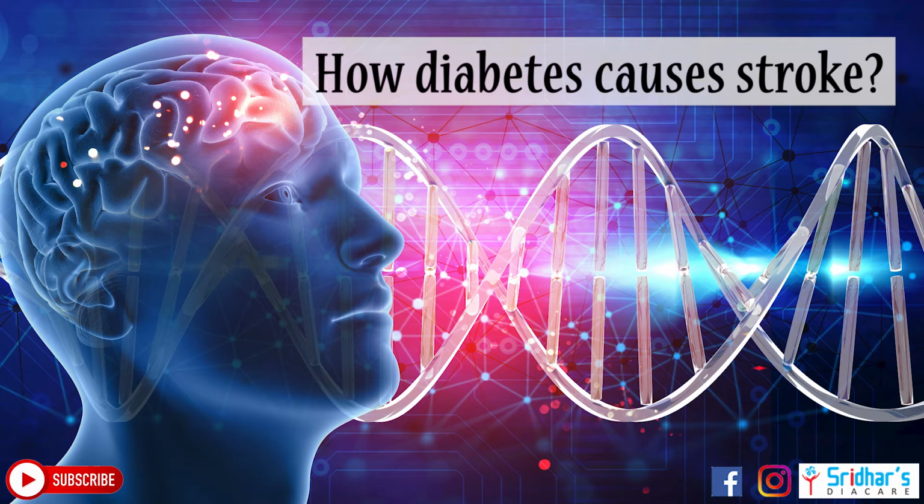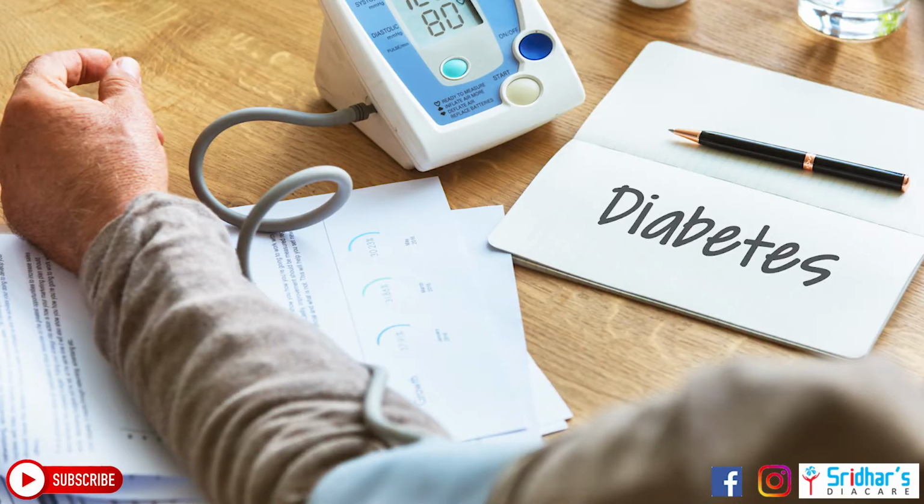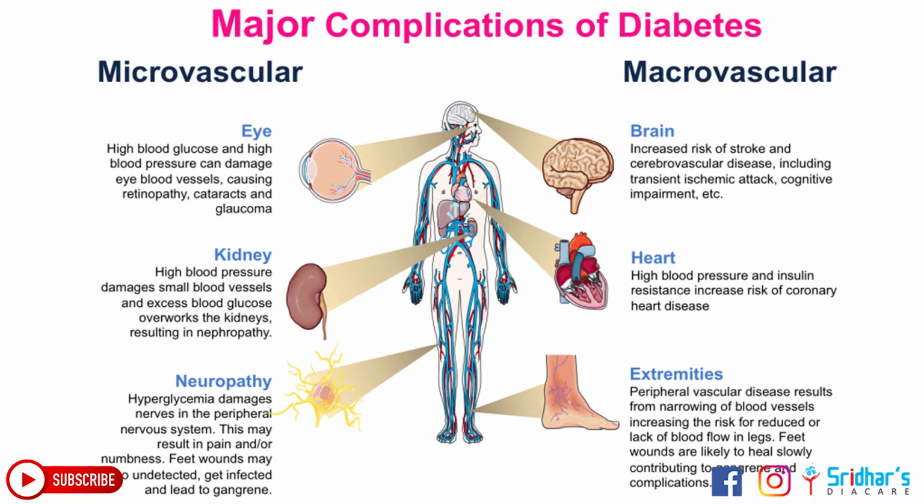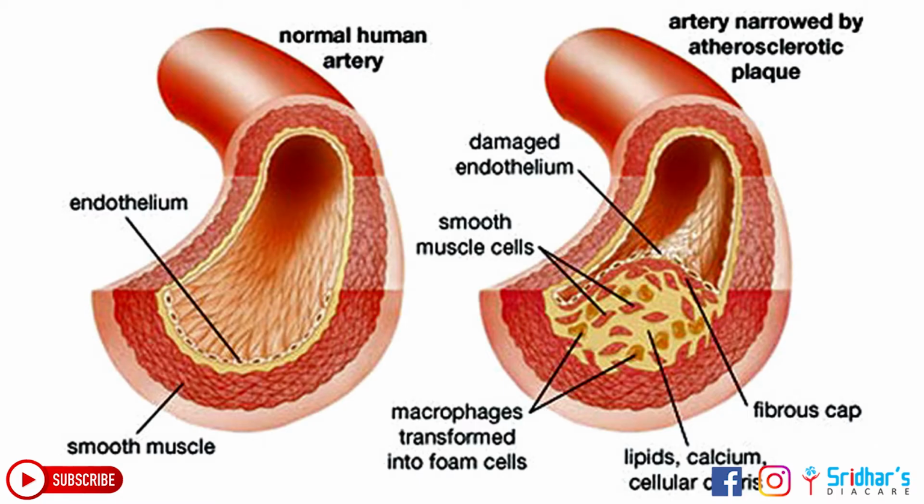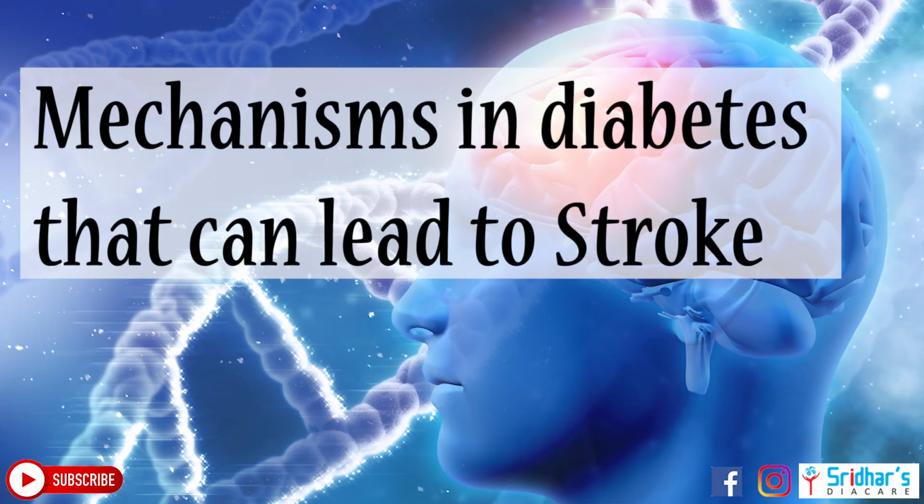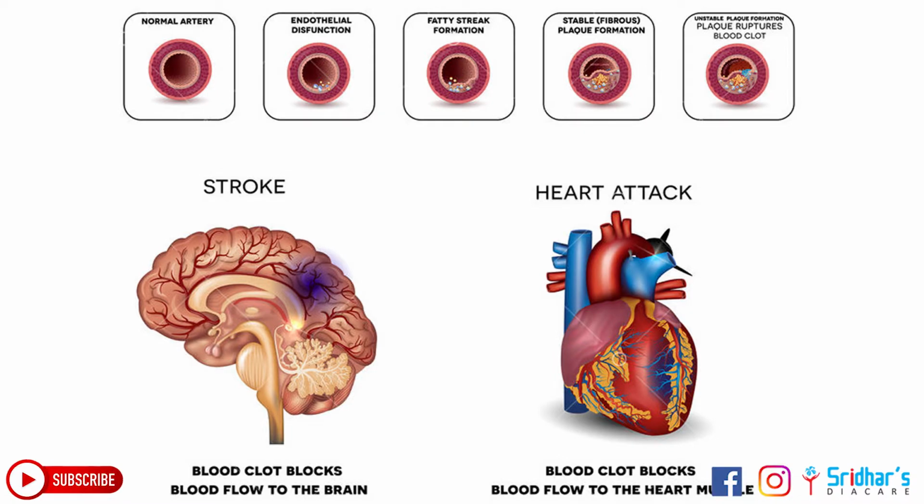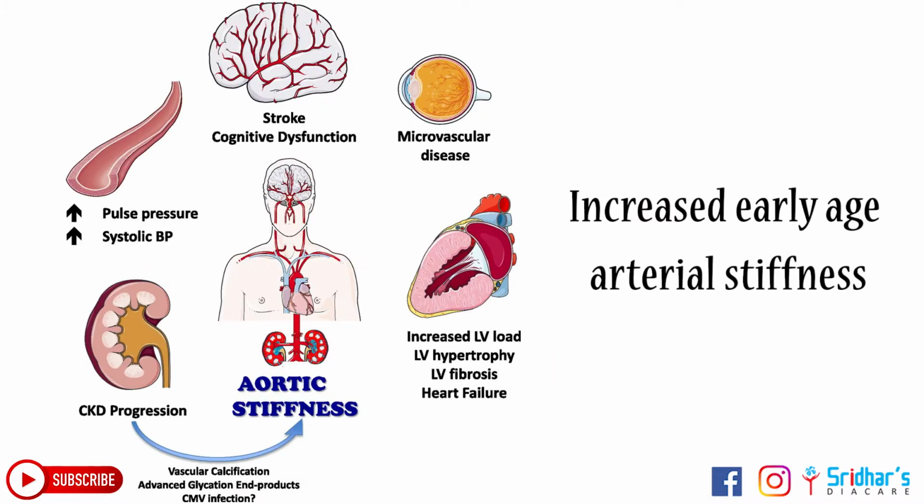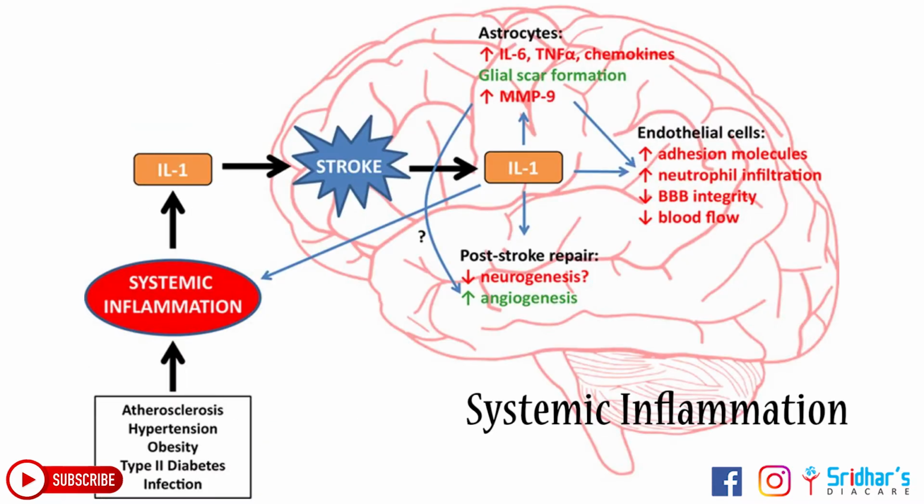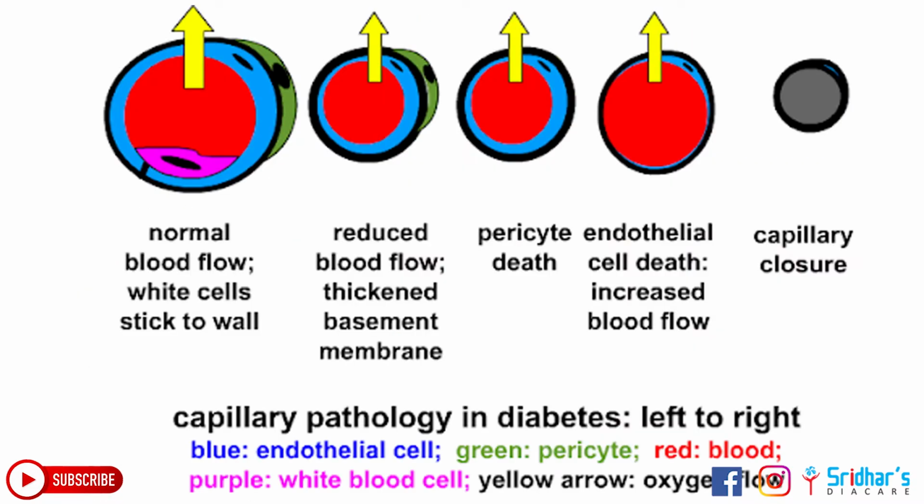Now we must know how diabetes causes stroke. Diabetes is a well-established risk factor for stroke. Diabetes causes various micro and macrovascular changes in the patient, often culminating in major clinical complications, one of which is stroke. Diabetes can cause pathologic changes in blood vessels at various locations and can lead to stroke if cerebral vessels are directly affected. The various possible mechanisms wherein diabetes can lead to stroke include vascular endothelial dysfunction, increased early age arterial stiffness, systemic inflammation and thickening of the capillary basal membrane, etc.